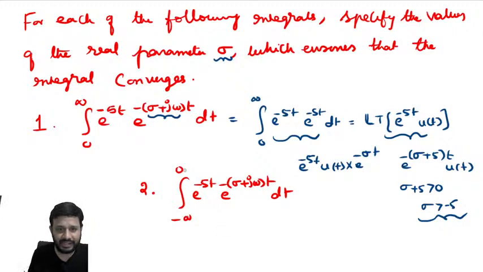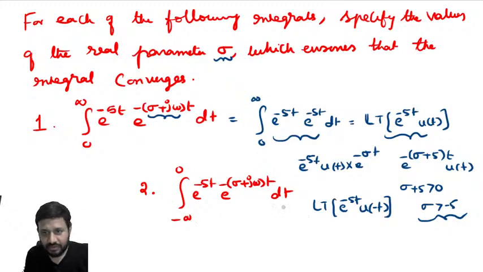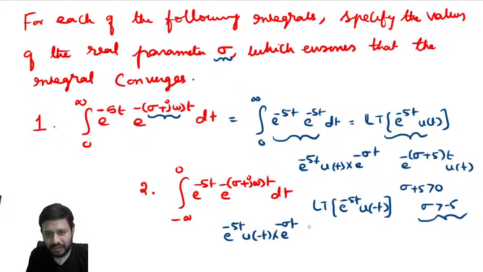Minus infinity to 0 of e power minus 5t into e power minus st dt means this is the Laplace transform of e power minus 5t u of minus t. For this Laplace transform to converge, what will happen? This e power minus 5t u of minus t will be multiplied with e power minus sigma t.